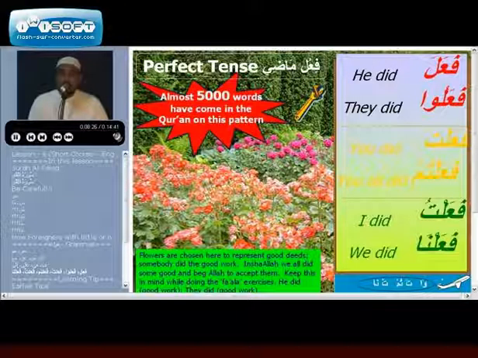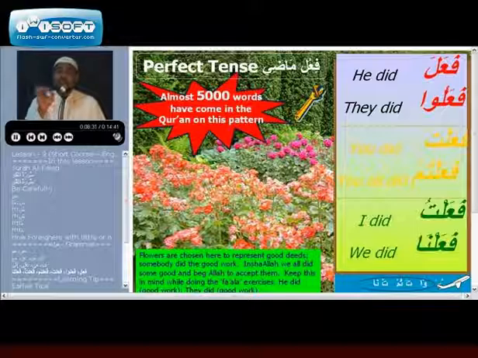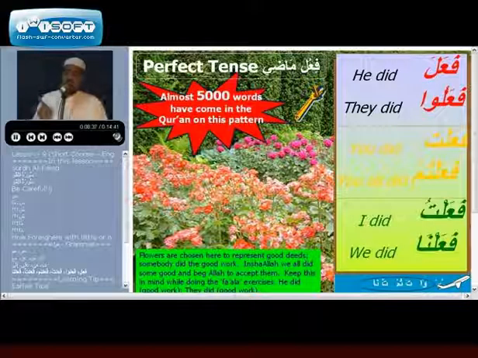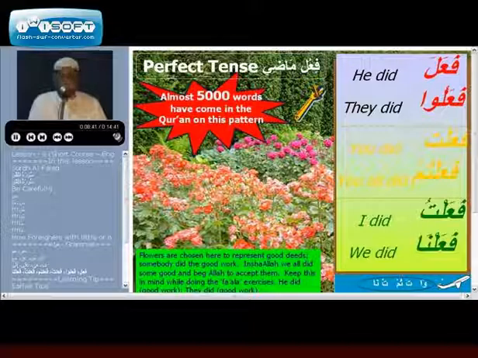Let us learn this again with TPI, and remember, almost 5,000 words of the Qur'an have come on this pattern, past tenses. So don't take it easy, do it with TPI. It's very, very important and very precious. So let us start. We will do it in 4 cycles.